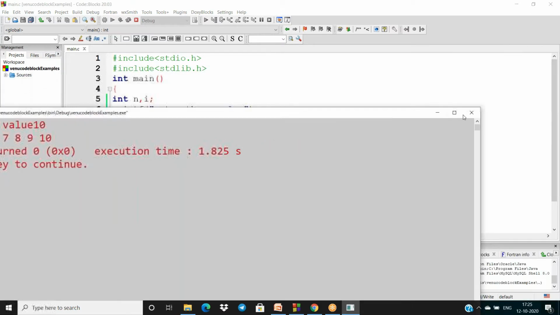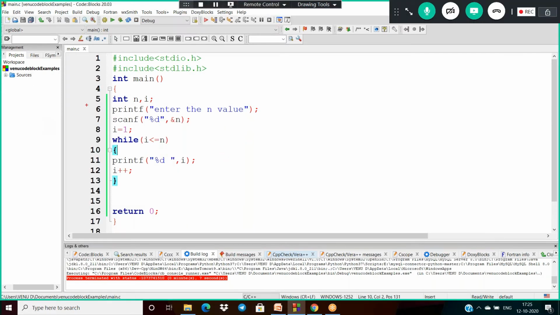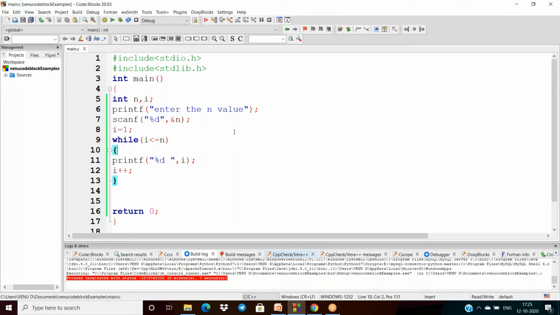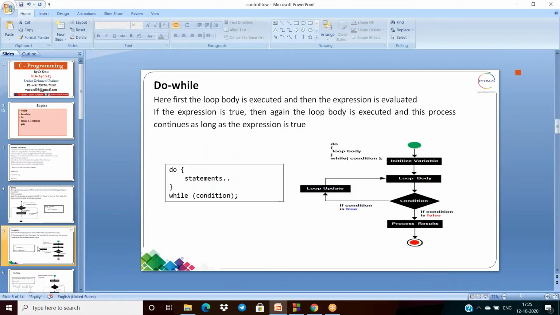Okay, so now the while statement forms the loop here. Once the condition is verified, and it is true, the statements are executed. Again it verifies the condition, then if it is true it will form the loop. And once it is finished here,